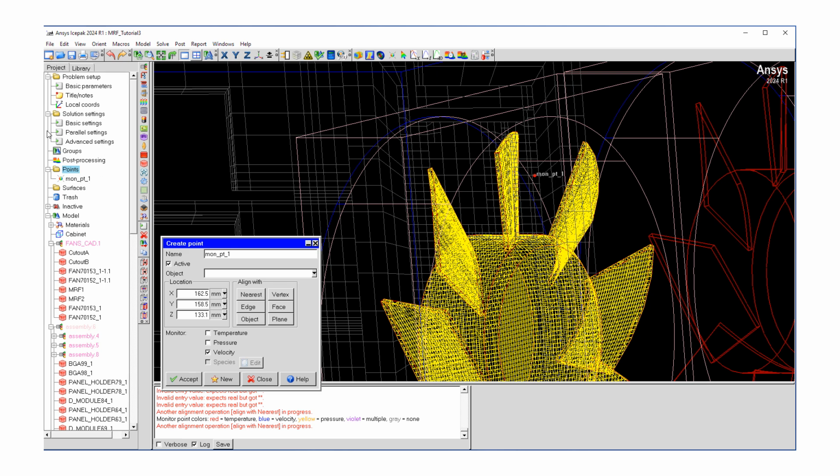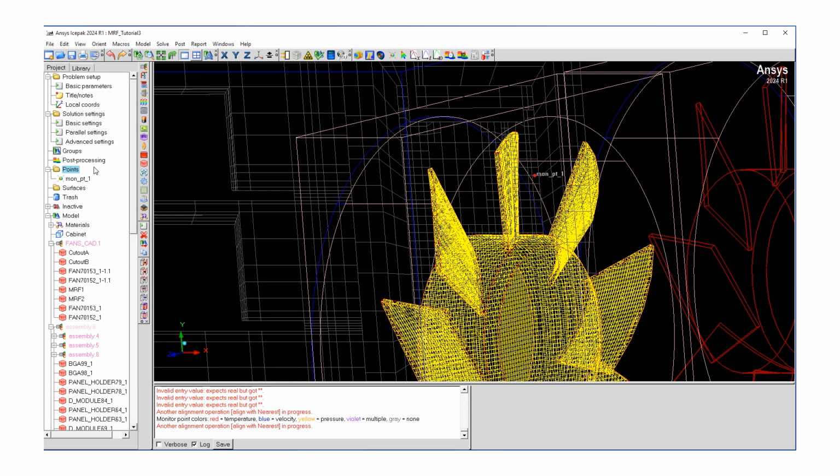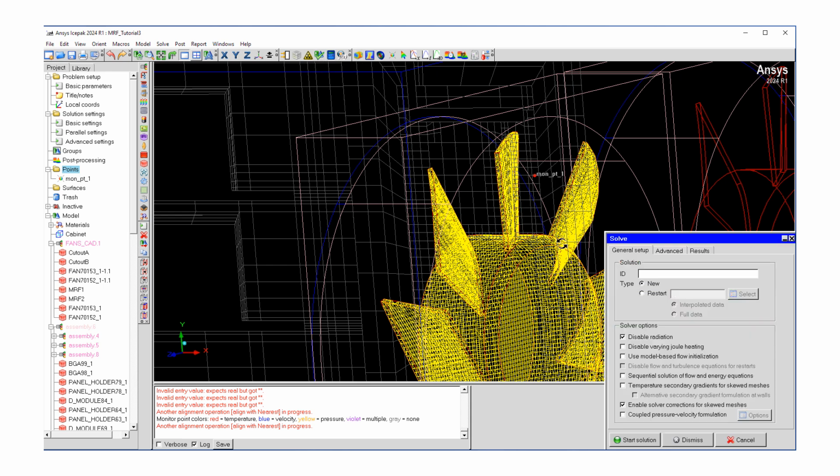So we can add as many monitor points as we like at different locations, but for this model I'm just going to stick with this single monitor. So let's hit close, and then we're ready to execute our model. So we go to the run solution, and then it's going to be a new start, and then let's hit the start solution button.